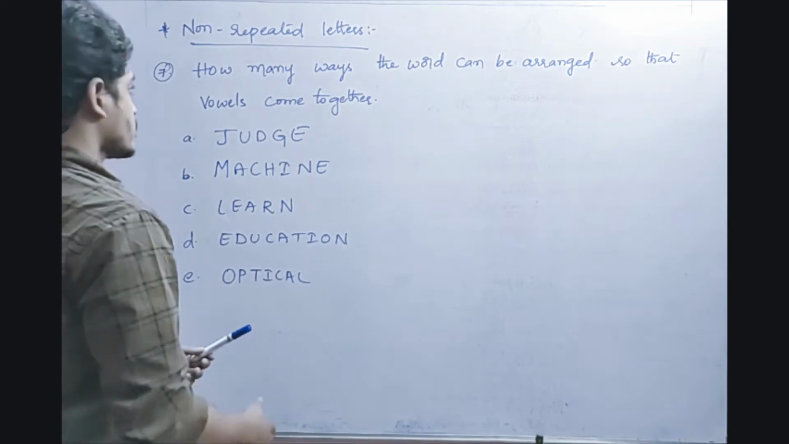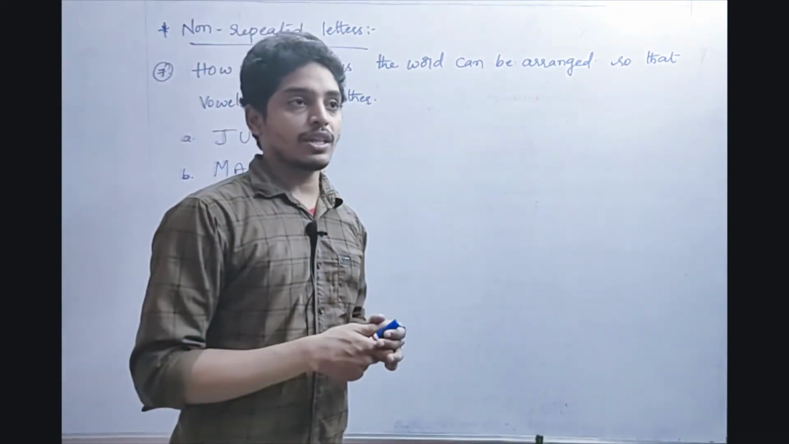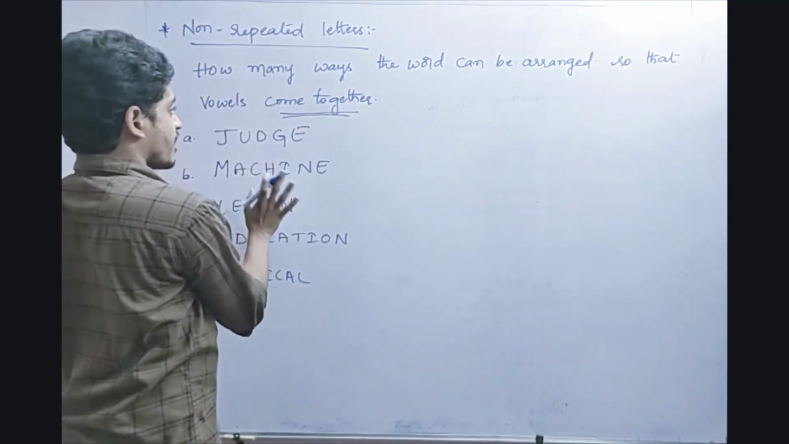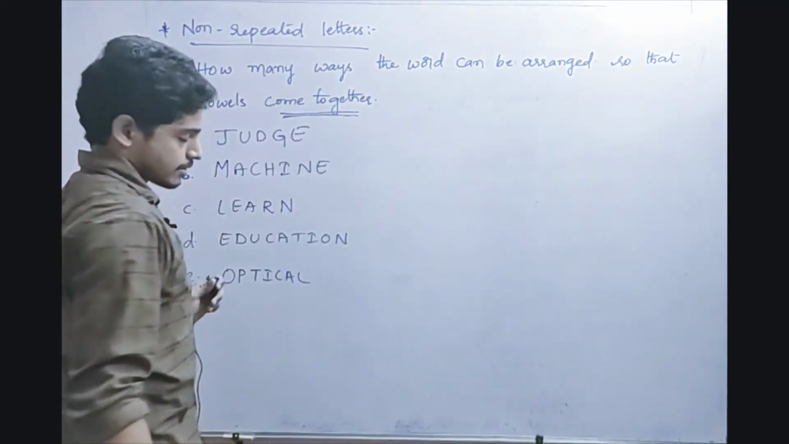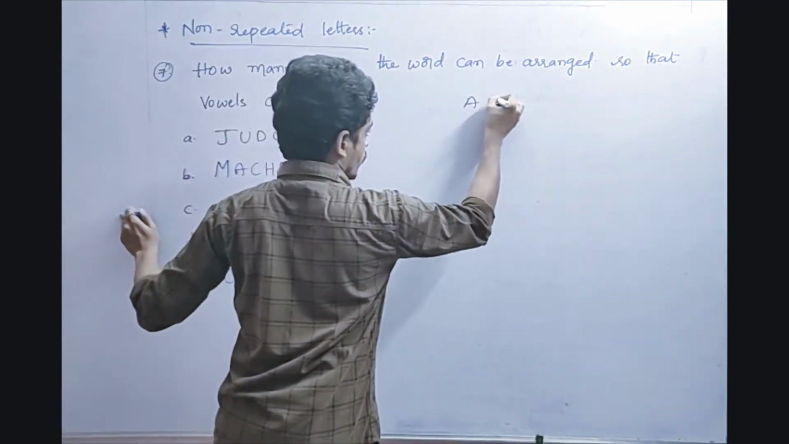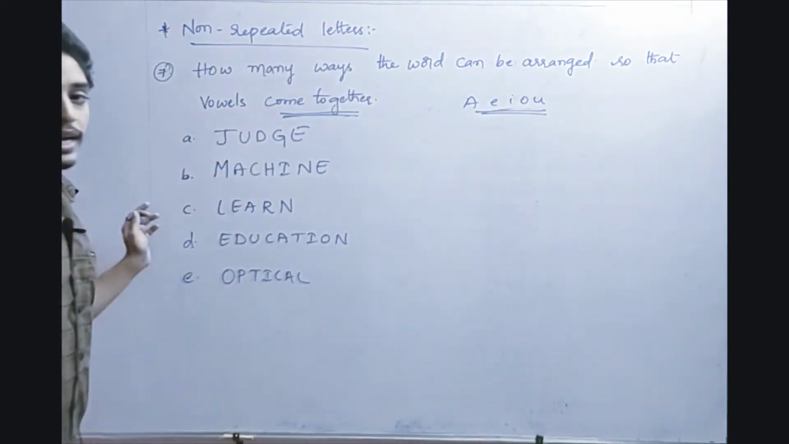Okay, friends. Next concept. How many ways can the word be arranged so that the vowels come together? So this come together is very important. He has asked vowels, okay fine, but the come together concept is this. Now see the first question, judge. A, E, I, O, U are the vowels, right? So these 5 are the vowels in the entire 26 alphabets.